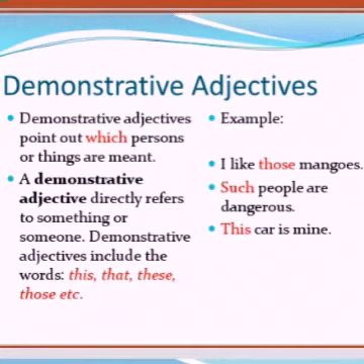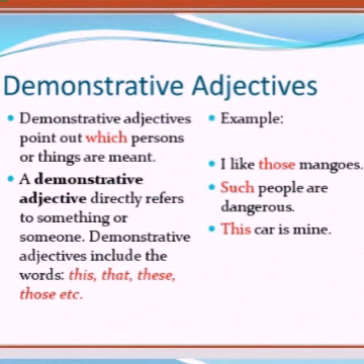Okay, these are the examples of adjectives of number. Next, let us move into demonstrative adjectives. Demonstrative adjectives point out which persons or things are meant. A demonstrative adjective directly refers to something or someone. Demonstrative adjectives include the words this, that, these, those, etc.